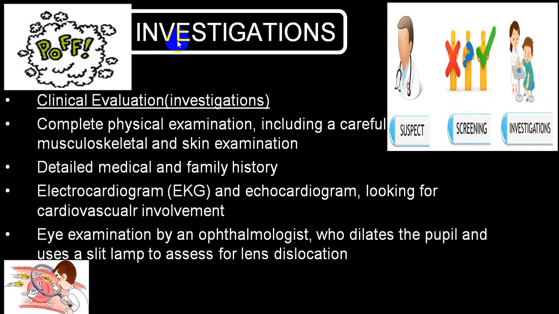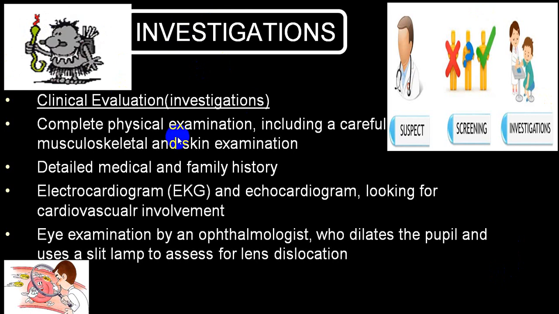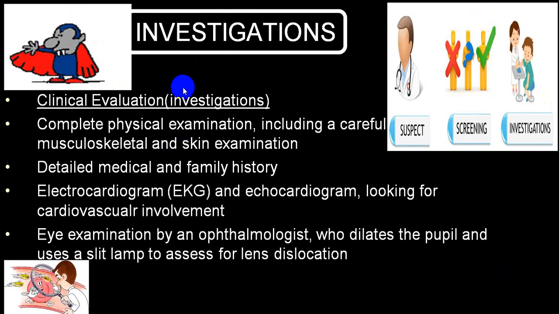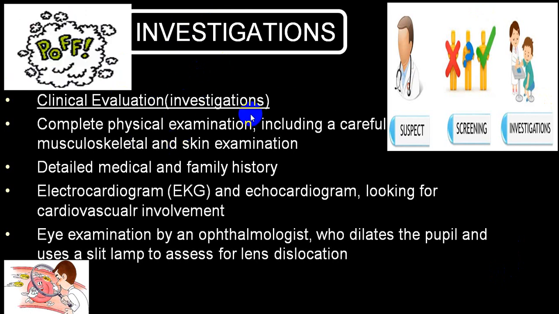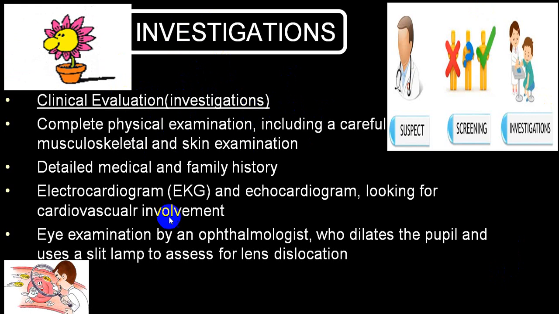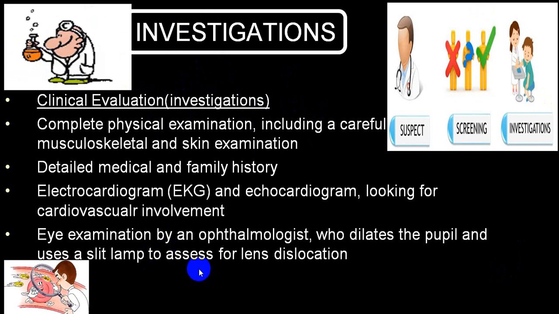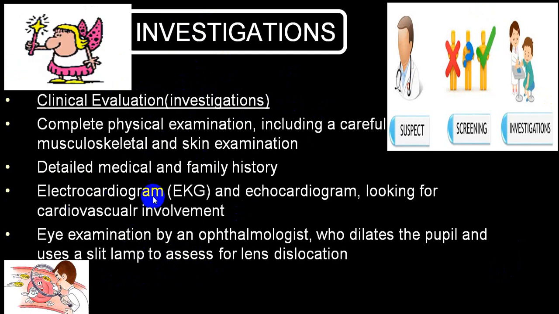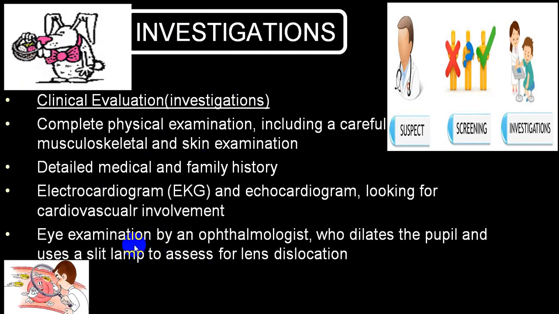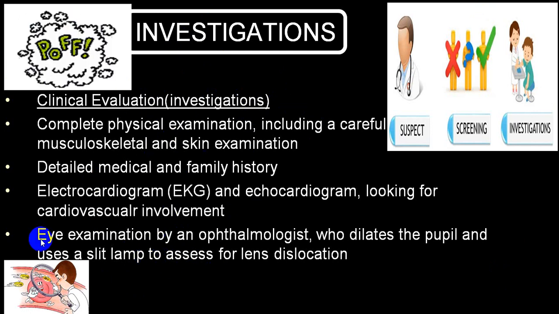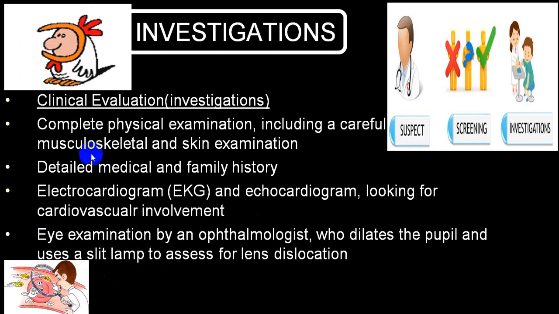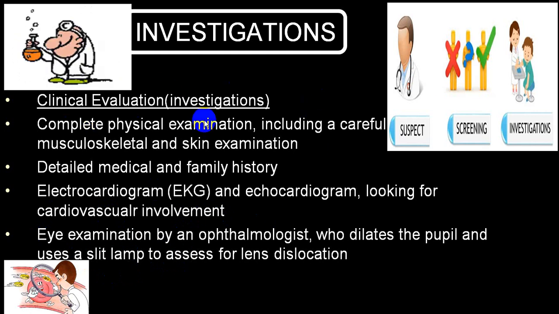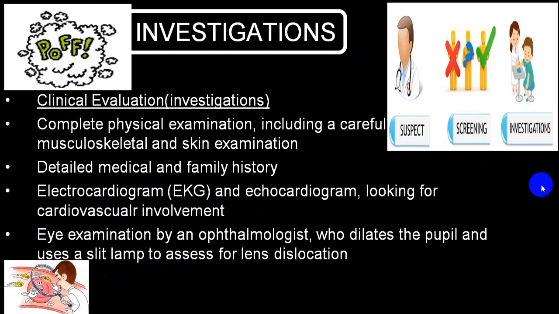Among investigations, most important is clinical examination and investigation to find out the defects. As far as genetic study is concerned, you can do karyotyping and try to find out. The most important part is cardiovascular system examination and eye examination. So those two are very important. As far as the musculoskeletal system is concerned, physical examination is more than enough.